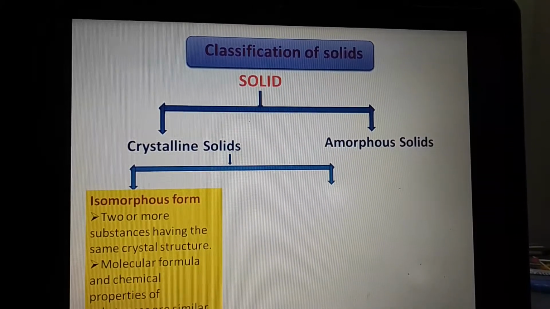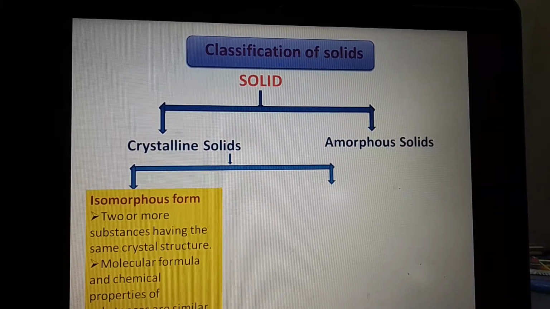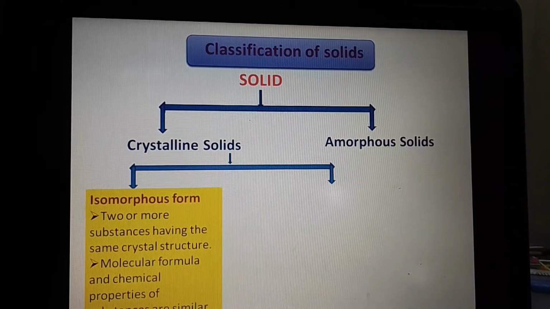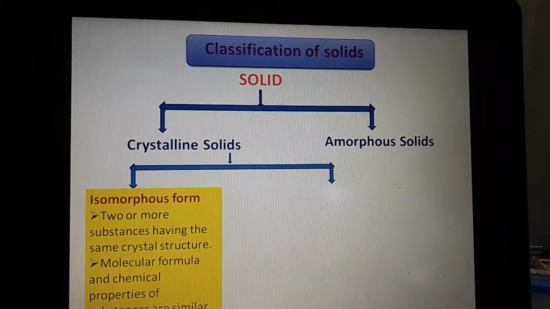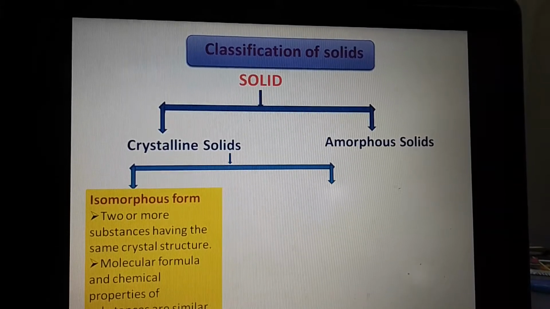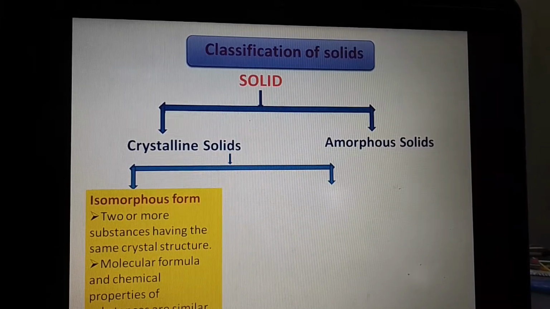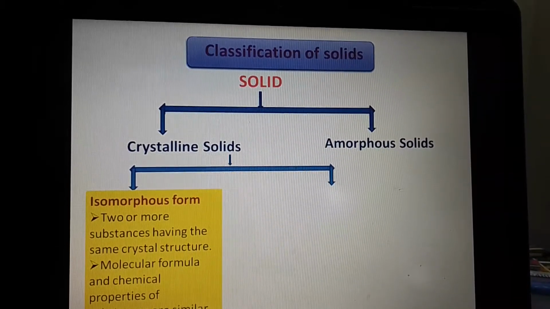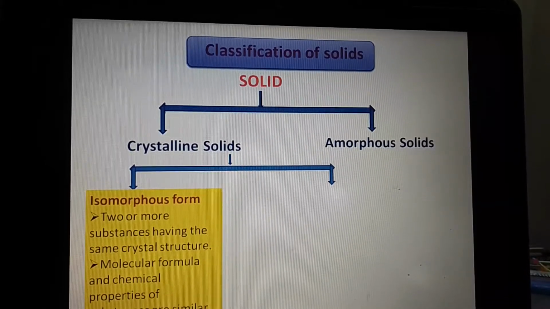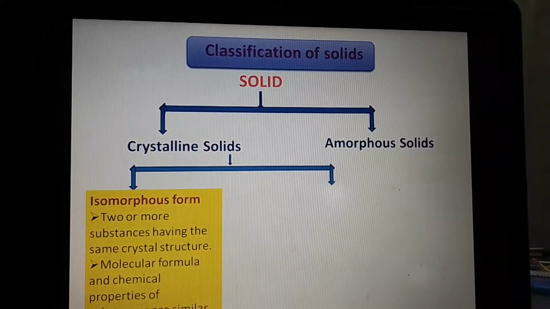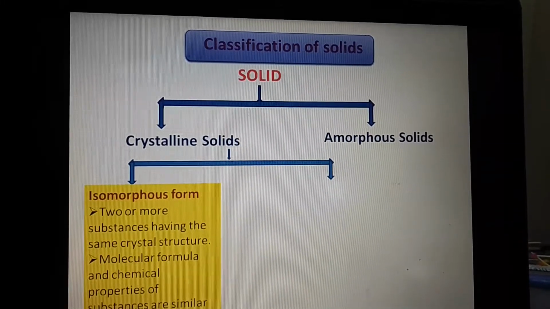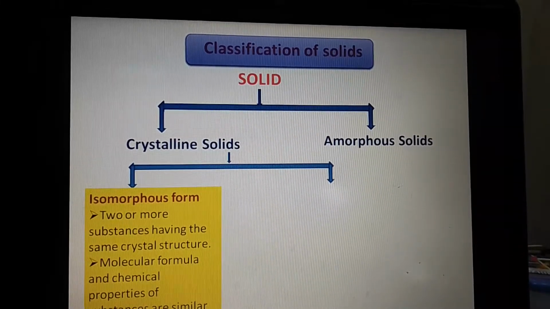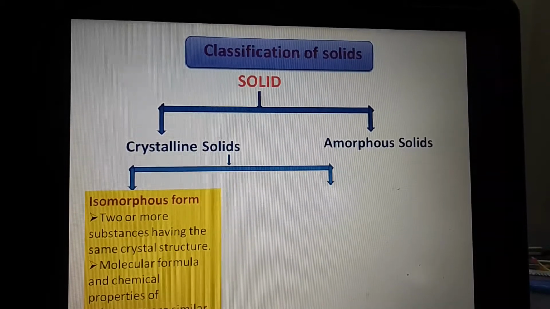First one is isomorphous form. If two or more substances have the same crystal structure, these are called isomorphous substances. Means these are two different substances but having the same crystal structure. Their molecular formula and chemical properties are similar. This is the isomorphous form.